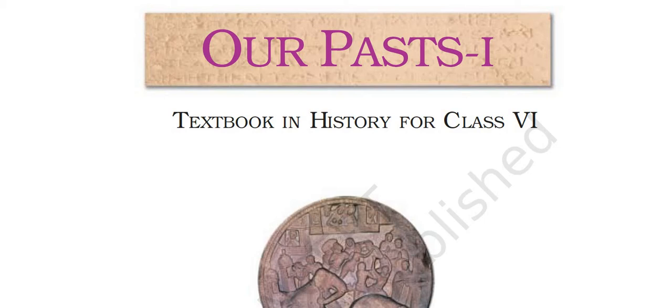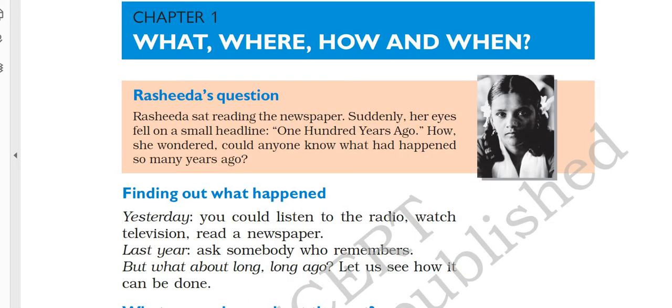Moving on, I'd like to remind you that this series is not about analyzing topics in detail. It is a quick revision, a quick summary meant for the candidates who wish to appear for the CTET exam, the Central Teacher Eligibility Test. I'll only tell you the important points, the points which are important from the exam point of view. So let's start. The first chapter in history is What, Where, How and When.